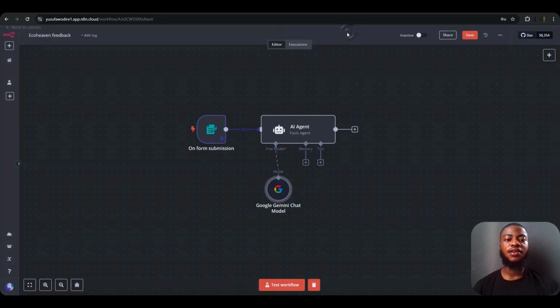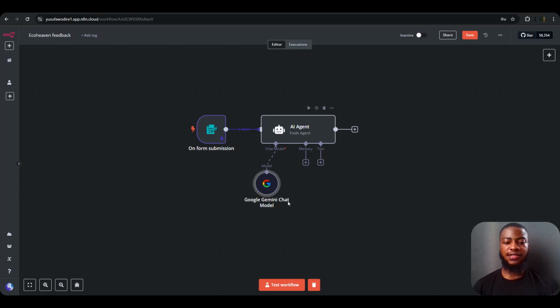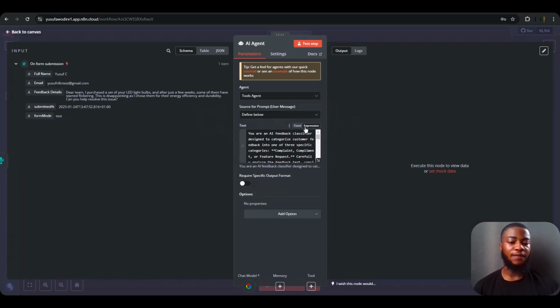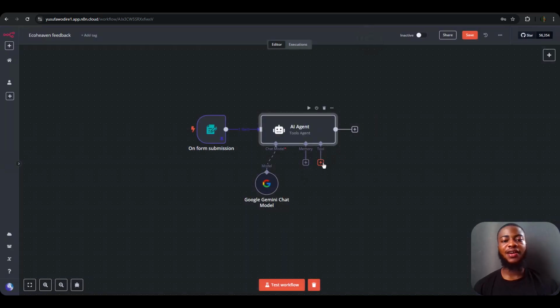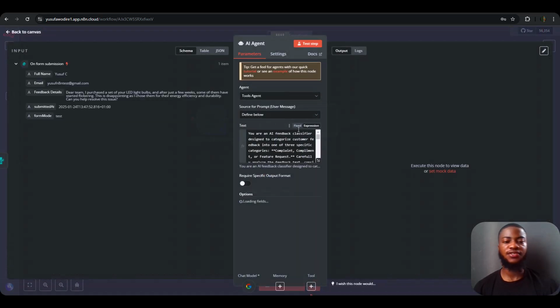So yeah, that's good. So let's test this step to see how it works. Let me test this agent to see if it actually gives me back data. Another thing is you can give the agent tools based on your use cases: calculator, Wikipedia, anything. But I really don't need anything like that for this particular agent. So I'm going to be leaving it like this.